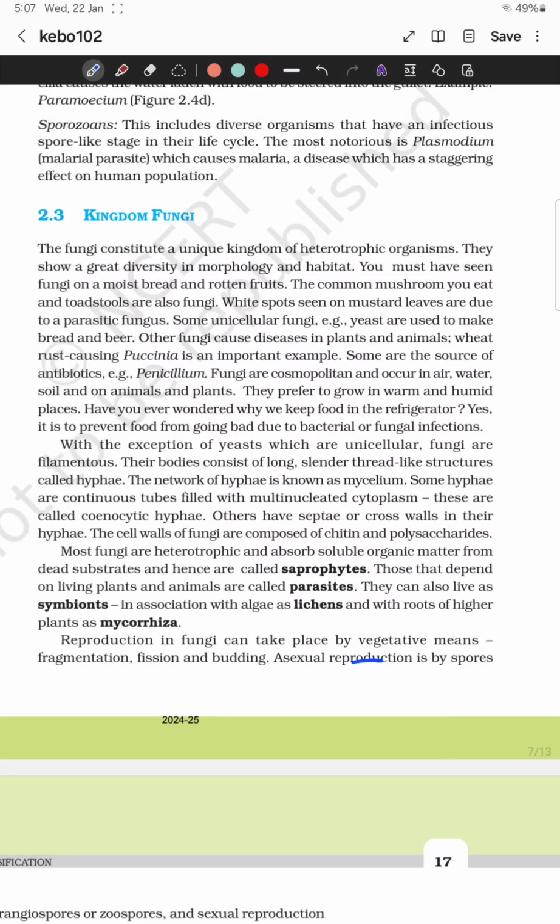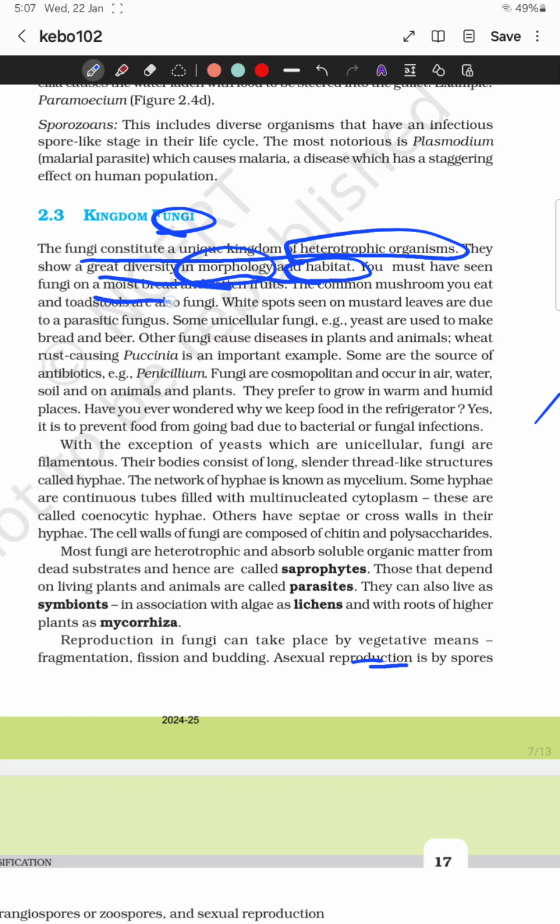In this video, we are going to study the kingdom Fungi. As we are aware, fungi are eukaryotic organisms, and they are also heterotrophic organisms. They have great diversity in morphology and habitat, which means they can be found in any habitat. Morphologically also, they can be seen on moist peat. The common mushroom you eat, and toadstools, are also fungi. Some fungi are useful, and some cause diseases in plants, animals, and humans also.